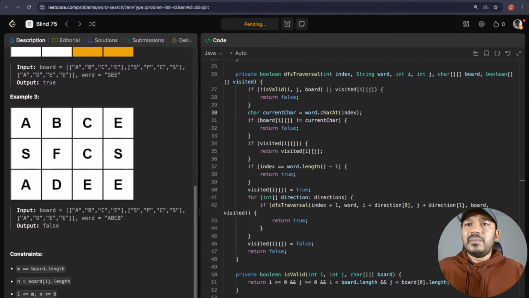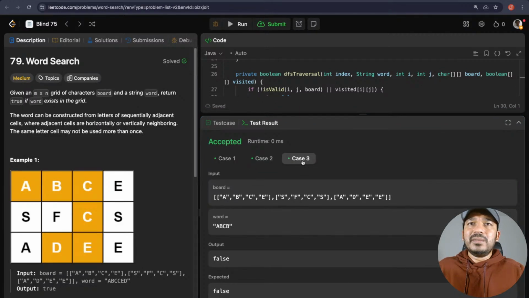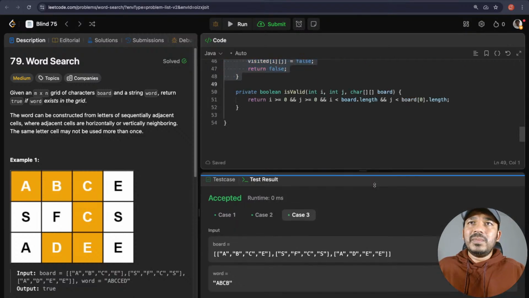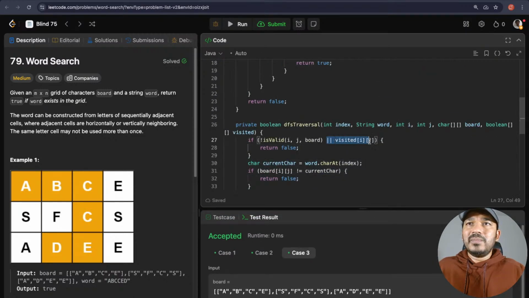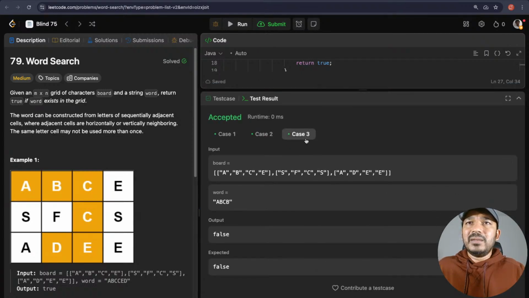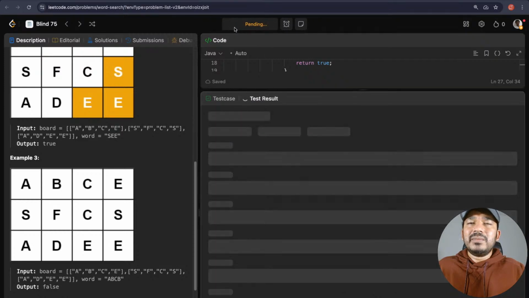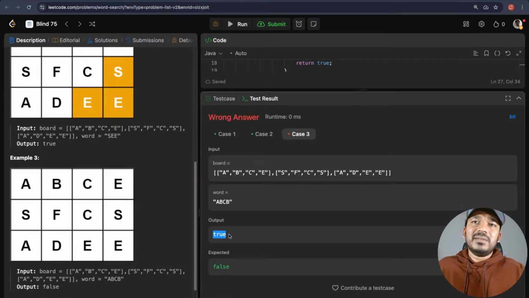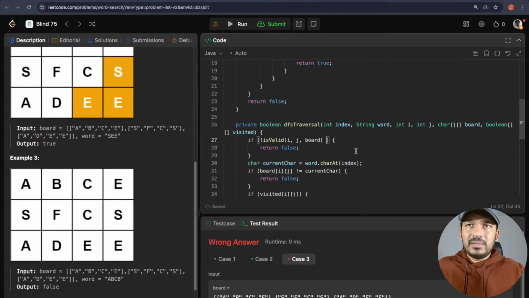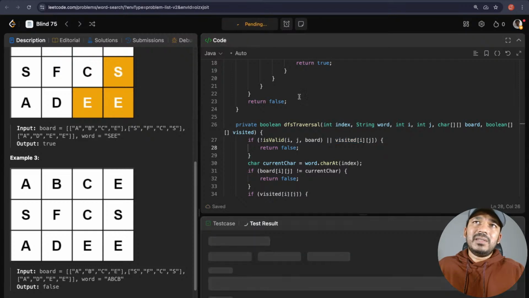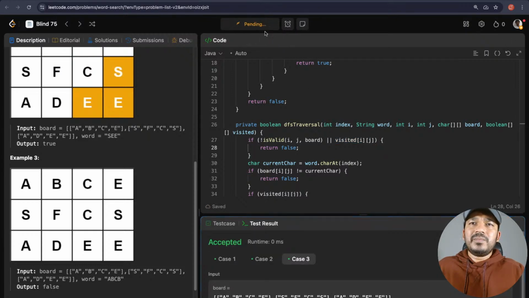Okay, we can see here for test case 3, ABCB, it's returning false. If I just remove this visited, it will return true for this one also, because it is finding ABCB here. So you can see here, it is returning it as true. My logic is returning it as true, whereas the expected value is false. That's why let's keep the visited check also. Now it works. And let's submit this.